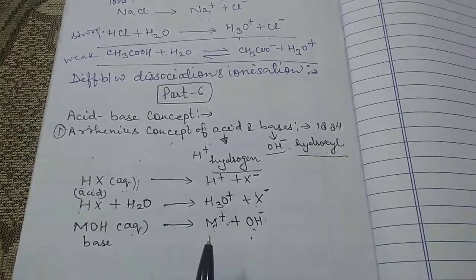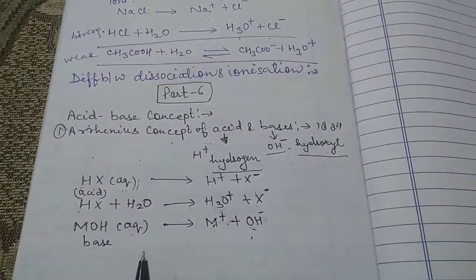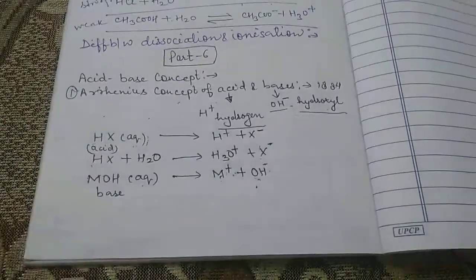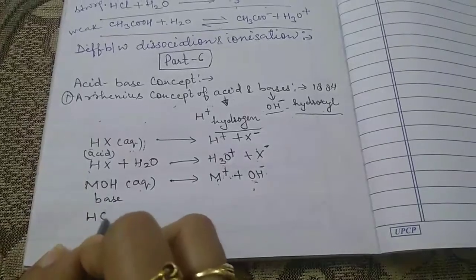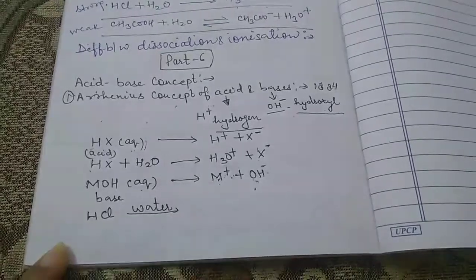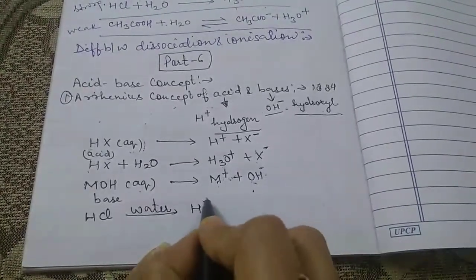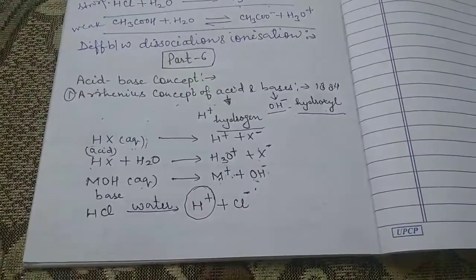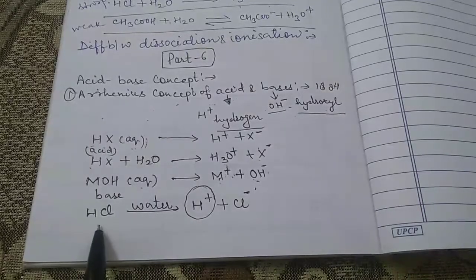For example, substances such as HCl, we know HCl is an acid. Nitric acid, the formula for nitric acid is HNO3. Acetic acid, the formula for acetic acid is CH3COOH. Now let us talk about these acids. Let us take the example from these acids. For example, HCl. Now HCl, when dissociated in water, gives H plus and Cl negative. So this is the hydrogen ion we get when the acids dissociate in the aqueous solution.